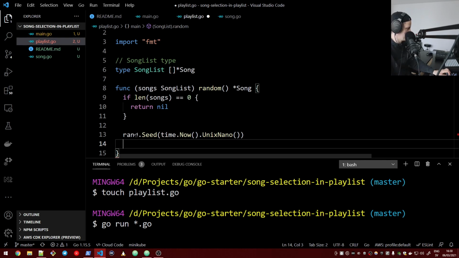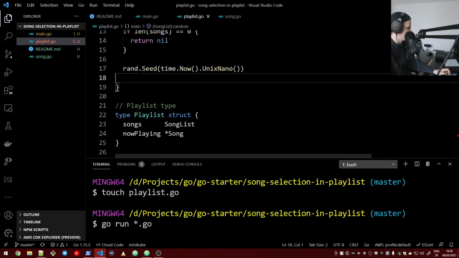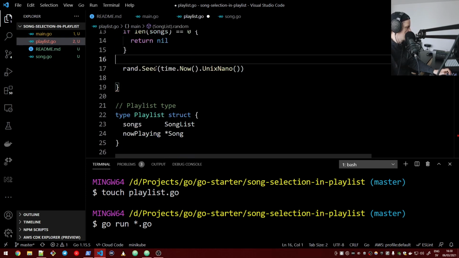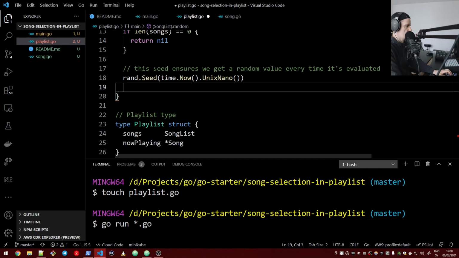What this does. So when we are going to make use of math rand, what this does is it makes sure this seed ensures we get a random value every time it's evaluated, right?